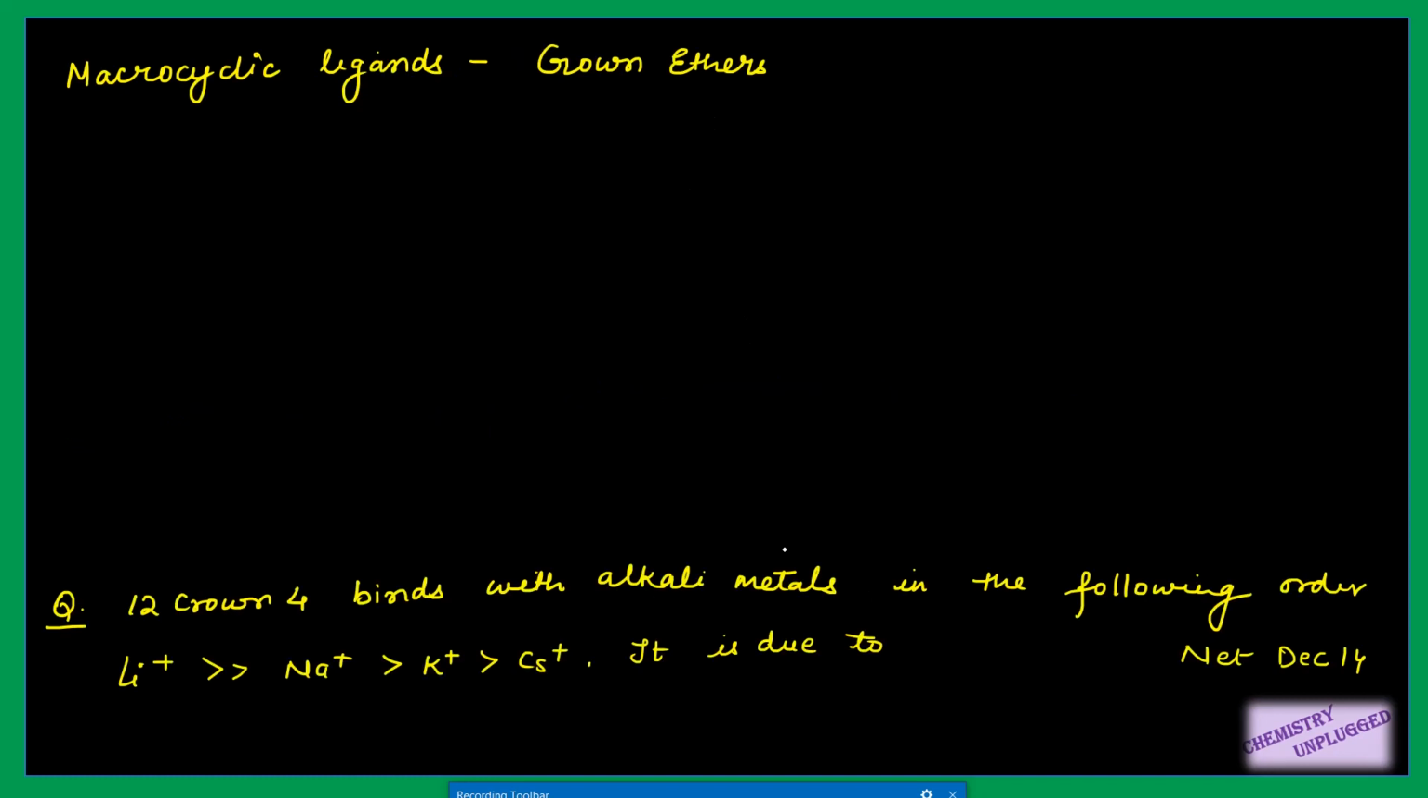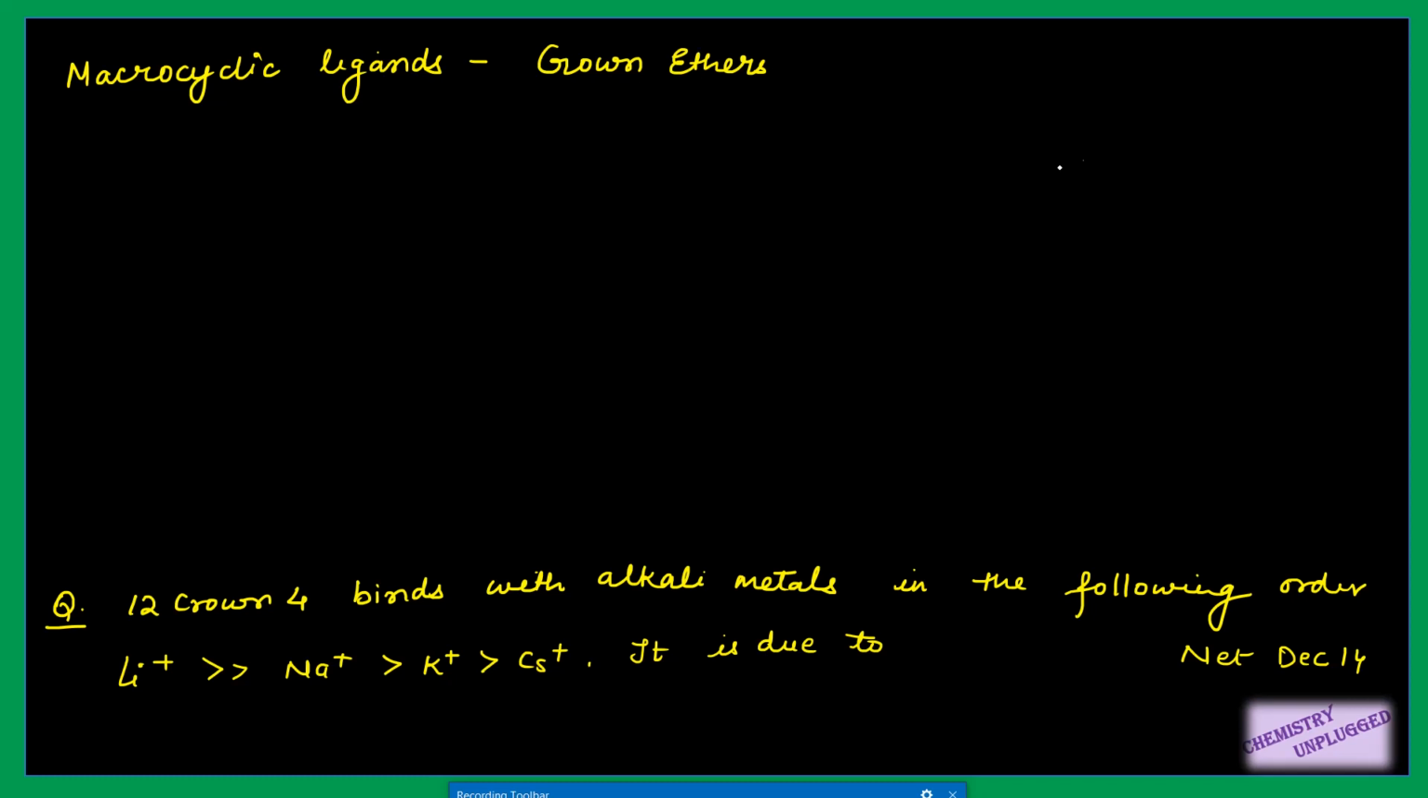Then the last and very important topic is macrocyclic ligands, that is, crown ethers. I will just give you a brief introduction about what crown ethers are, then we will try to solve questions related to them and their usefulness for alkali metals. So crown ethers are basically large size ring ligands, and their naming is also very important.